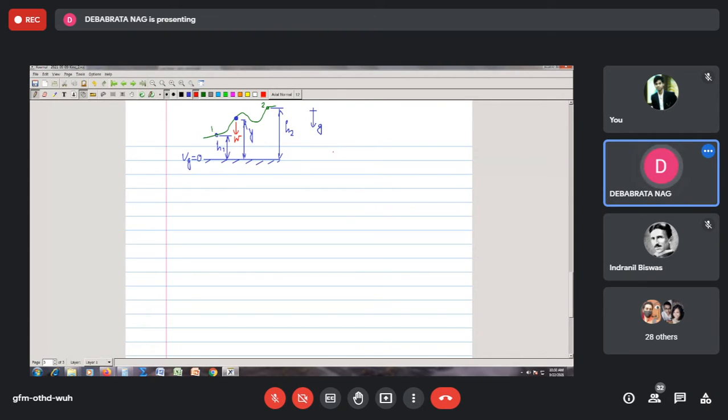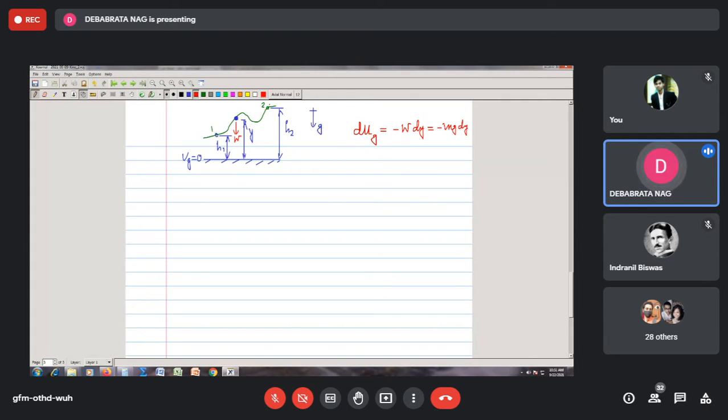If I call this work done by the gravity force dU_G, where G stands for gravity force, it becomes equal to minus W into dy, or minus mg into dy. Why is it minus? It is because the weight is acting downward and my displacement is in the upward direction. So that's why we have minus.